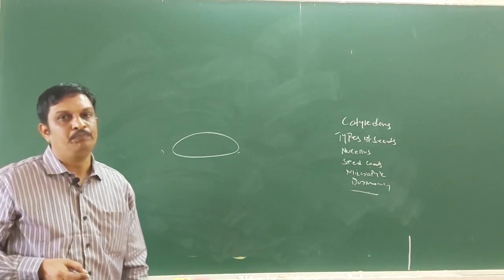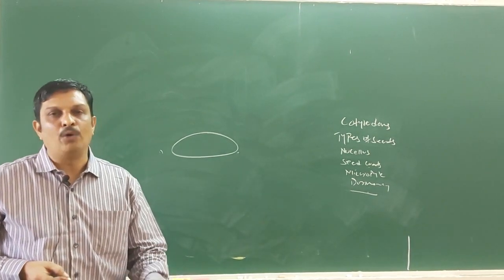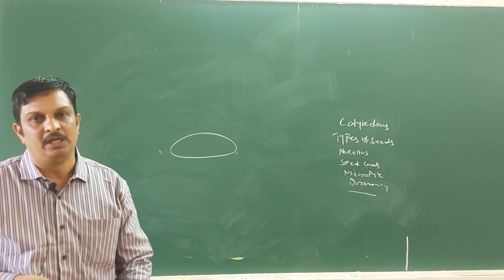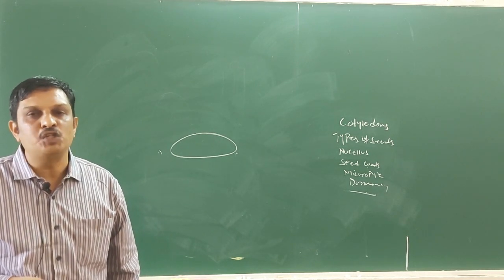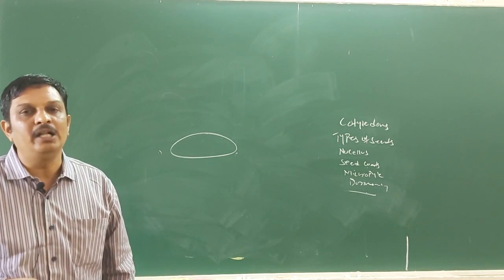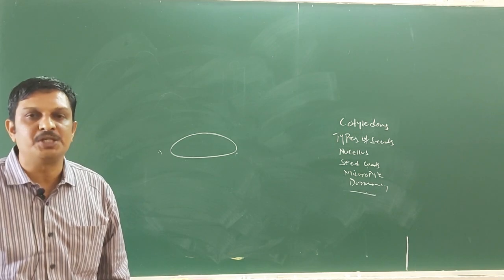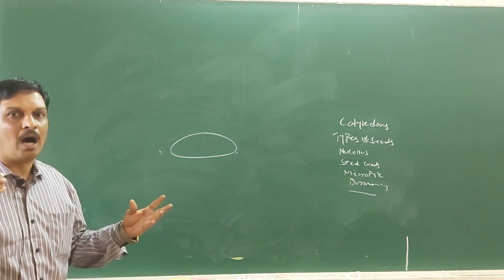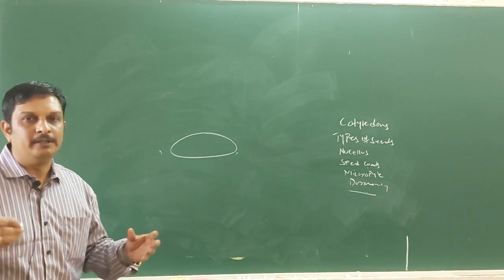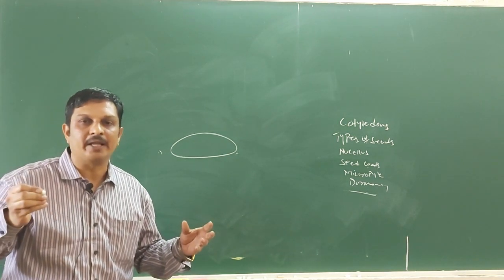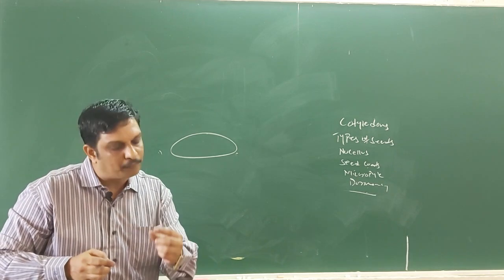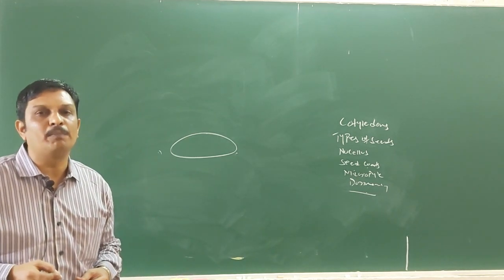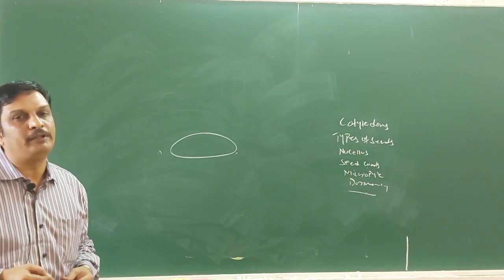The seeds have enough reserve food materials necessary for the nourishment of the seedling until they are capable of photosynthesizing on their own.